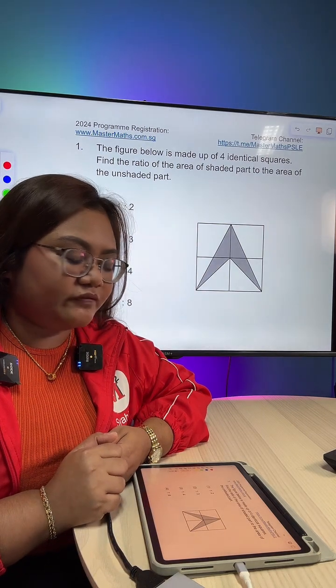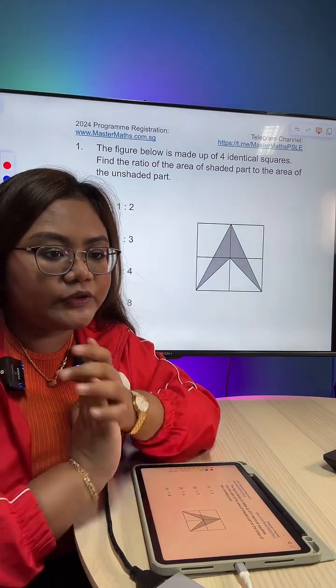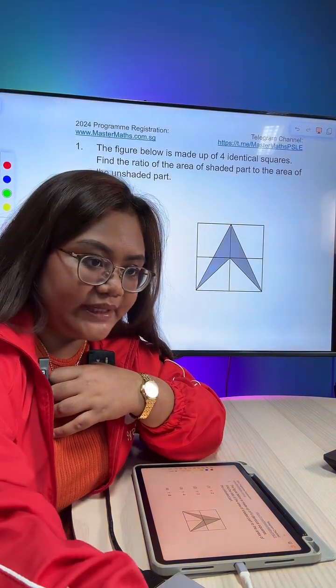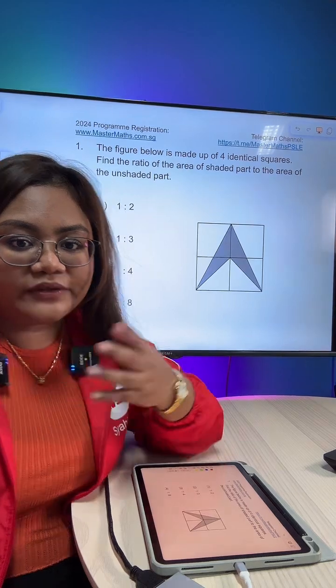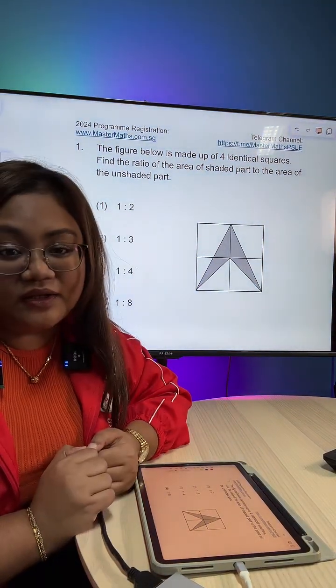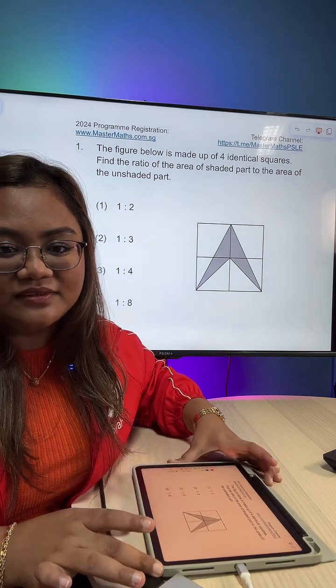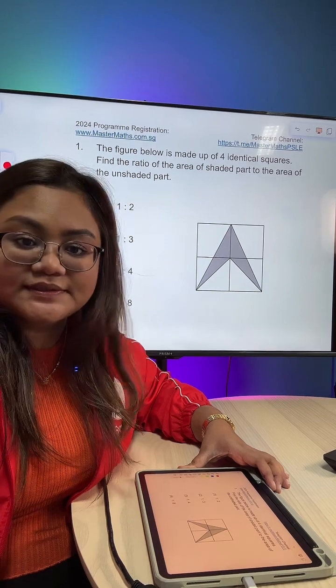Find the ratio of the area of the shaded part to the area of the unshaded part. What do you think is the answer for this question? For those of you who are wondering, I am using a Notability app. Alright, what is the answer to this question?